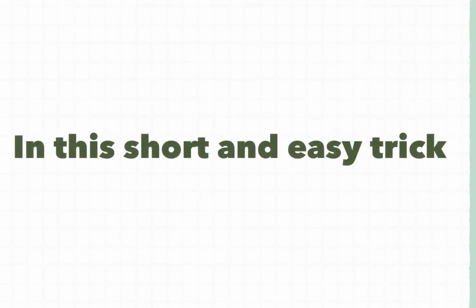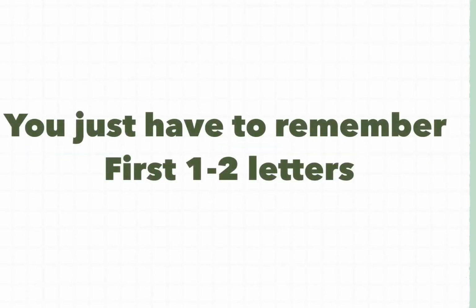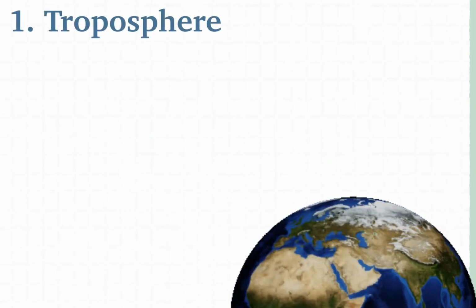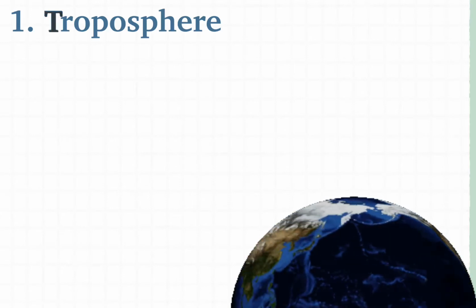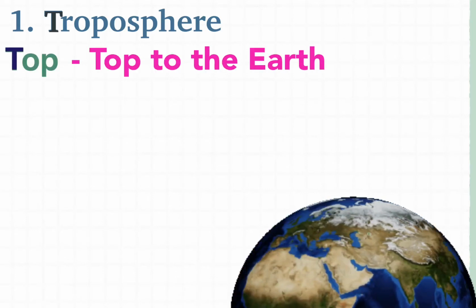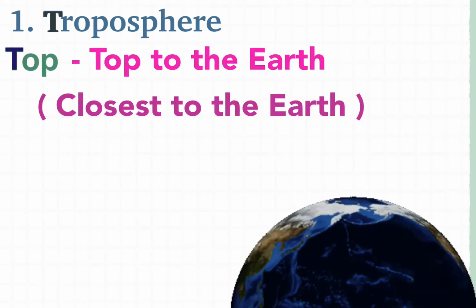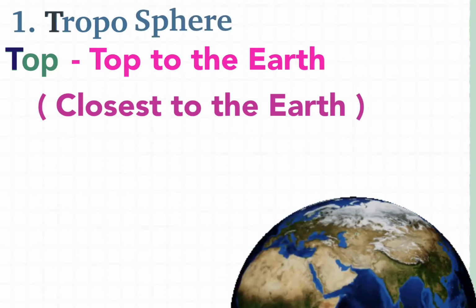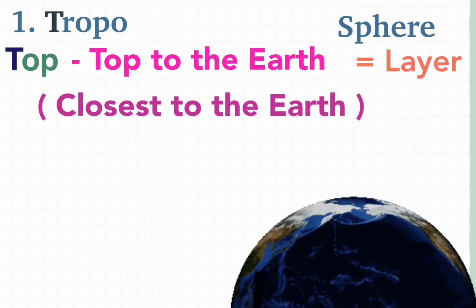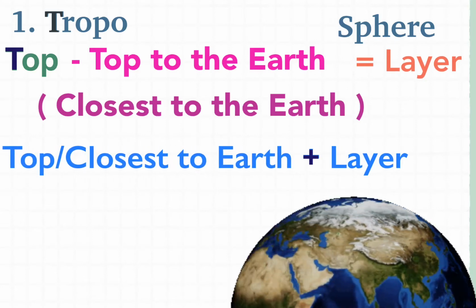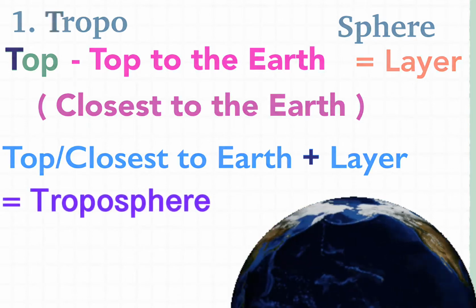Now the trick which I am going to give you, in that you just have to remember the first one or two letters. For example, troposphere. In that you have to remember the first letter, that is T. A word which is similar to T: Top. Top to the earth, which means it is the layer which is closest to the earth. Now just imagine that sphere here means layer. So the layer which is top or closest to the earth is troposphere.